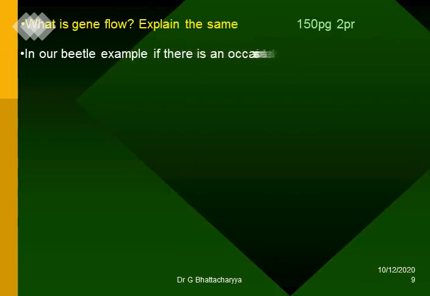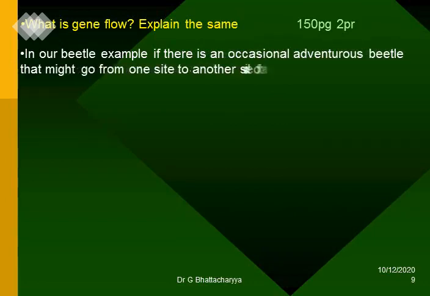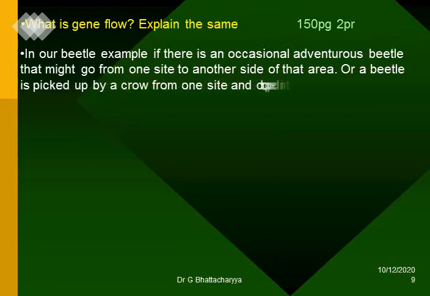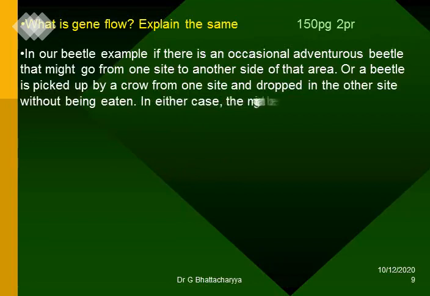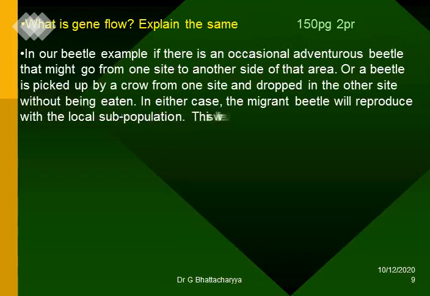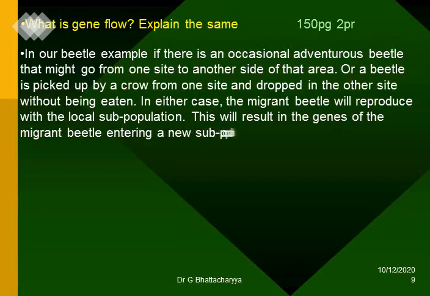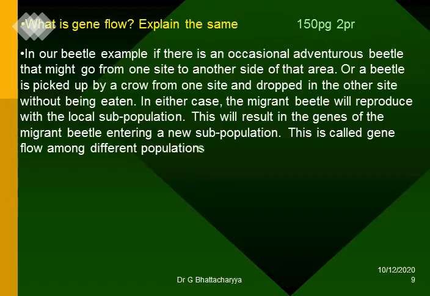What is gene flow? Explain the same. In our beetle example, if there is an occasional adventurous beetle that might go from one side to another side of that area, or a beetle is picked up by a crow from one side and dropped in the other side without being eaten, in either case, the migrant beetle will reproduce with the local subpopulation. This will result in the genes of the migrant beetle entering a new subpopulation. This is called gene flow among different populations.